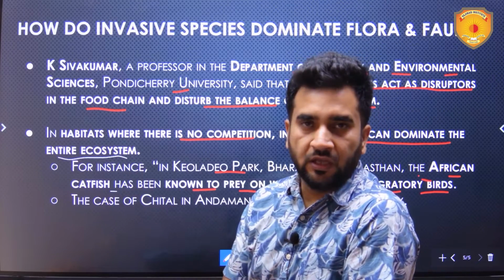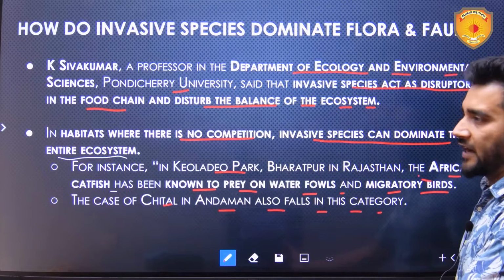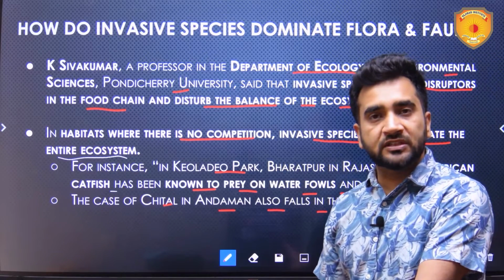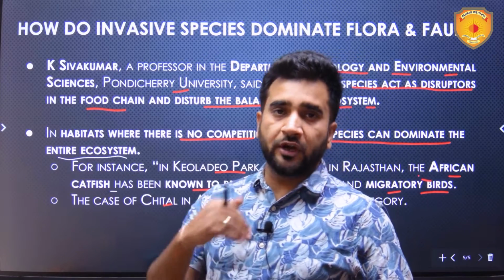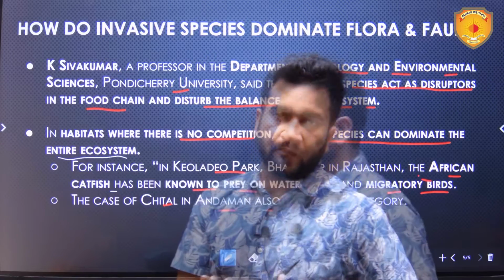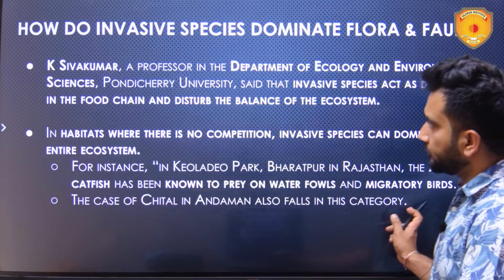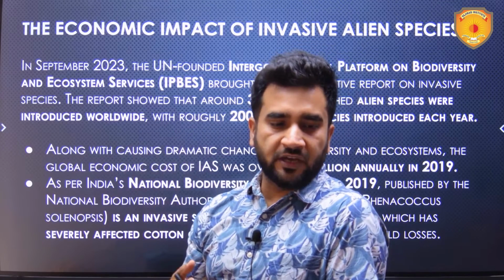So this is basically the scene over there. The case of cheetal in Andaman also falls in this category because there is no competition for cheetals in Andaman. There are no predators in Andaman. Their population is increasing more and more, and the replenishment of grasslands over there cannot happen. That is how invasive species are creating this menace over there.